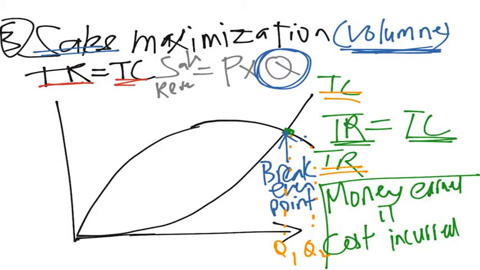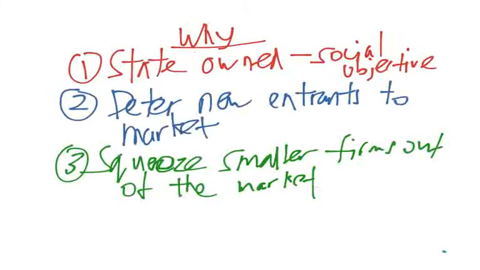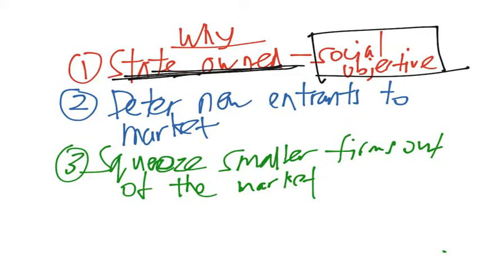Okay. Now, why might companies want to maximize sales? There are several reasons. First of all, maybe the firm is a state-owned company, meaning the firm is owned by the state, so the firm has social objectives to fulfill.